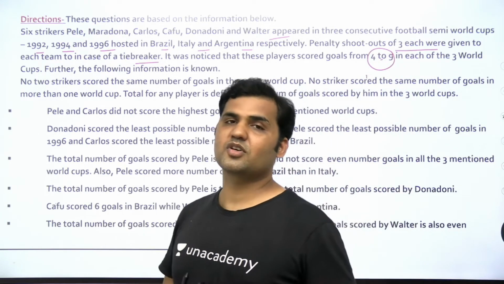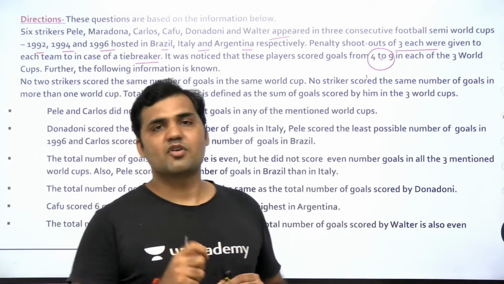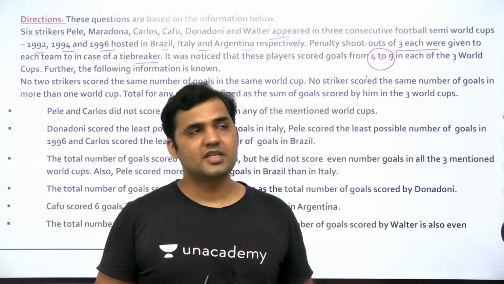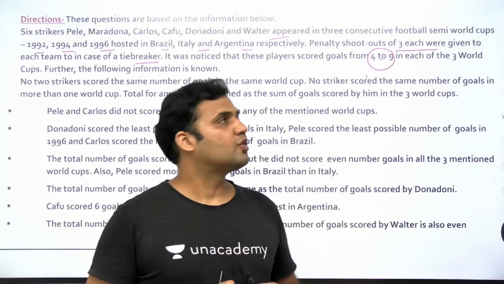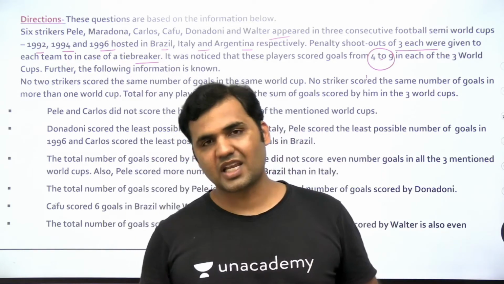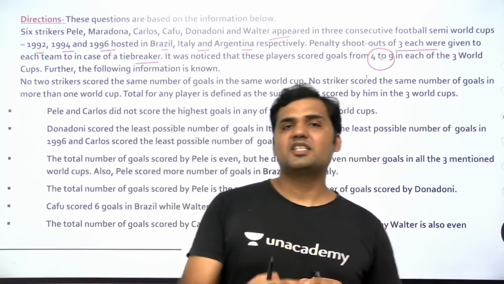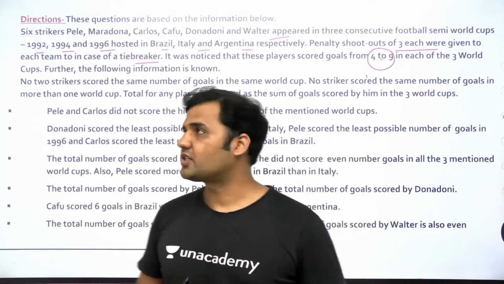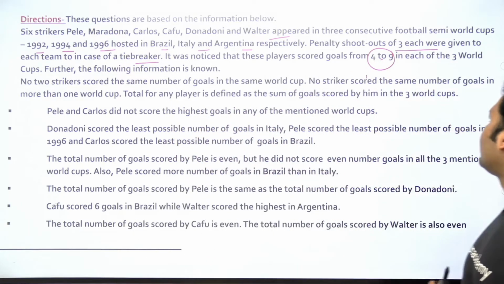Here you get to know what you are supposed to do, right? The number of goals for every player, the 6 players who are participating in the World Cups, they are scoring goals 4 to 9. So the minimum number of goals that they are scoring is 4 in one particular match, and the maximum number of goals is 9 in a particular match. Okay, now let's move forward.